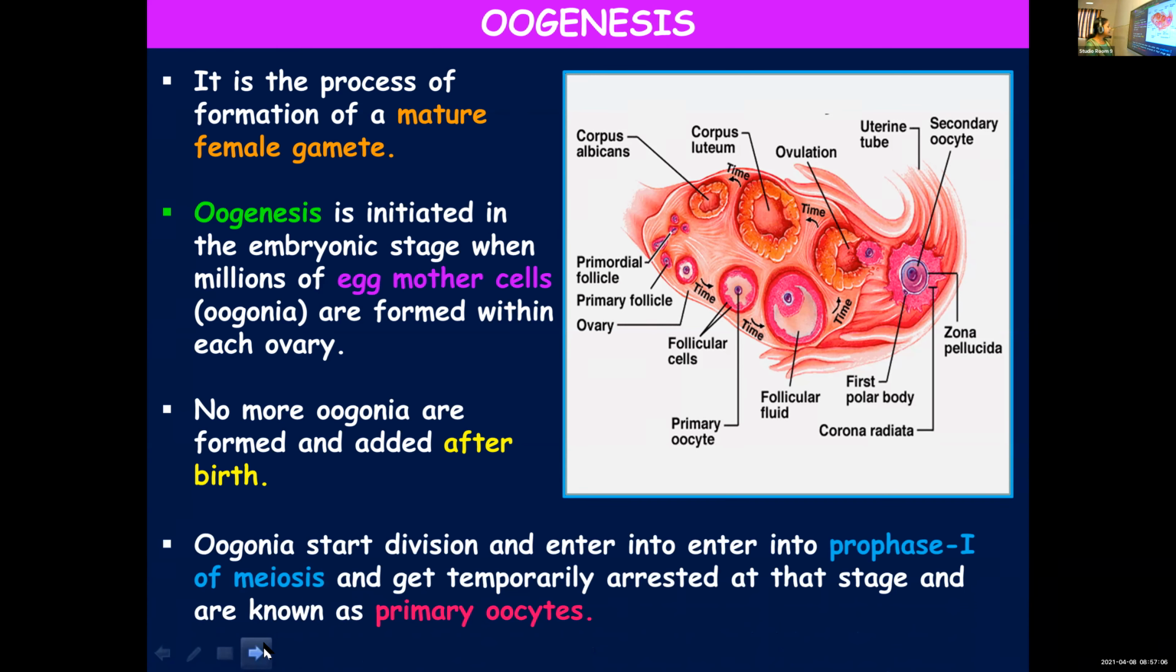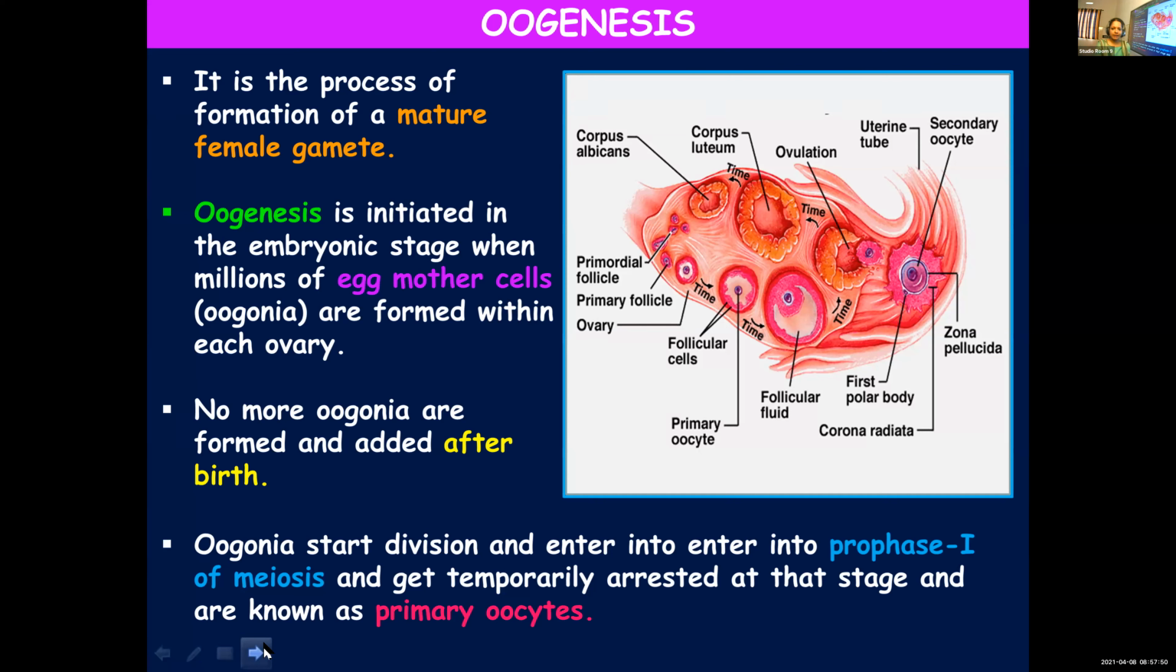Oogonia start division and they enter into prophase 1 of meiosis. You know that meiosis has two stages, meiosis 1 and meiosis 2, and you have learned in detail about the different stages of both. So these oogonia start dividing, and once they reach prophase 1 of meiosis, the division will get temporarily arrested and they remain as primary oocytes. So the oogonia at prophase 1 of meiosis, you call them primary oocytes.